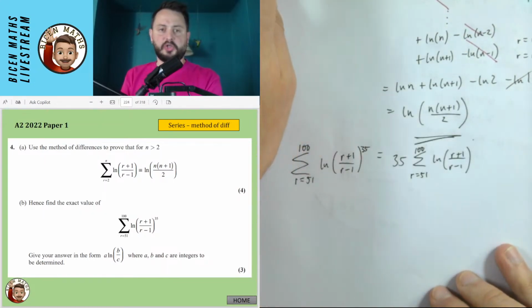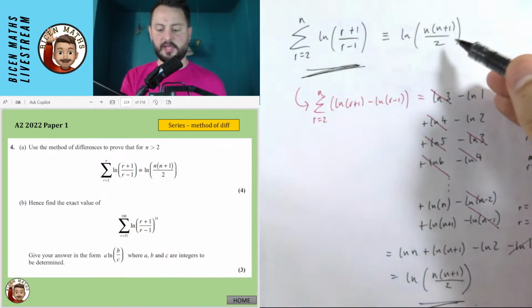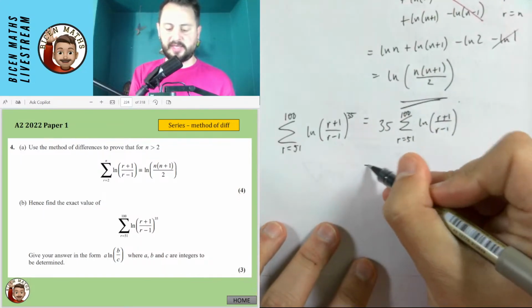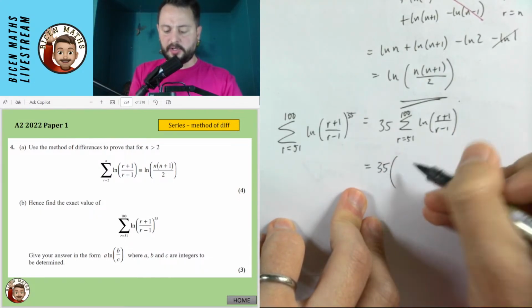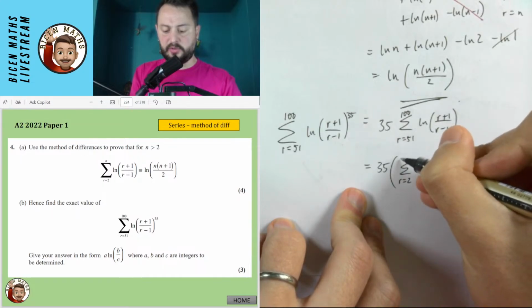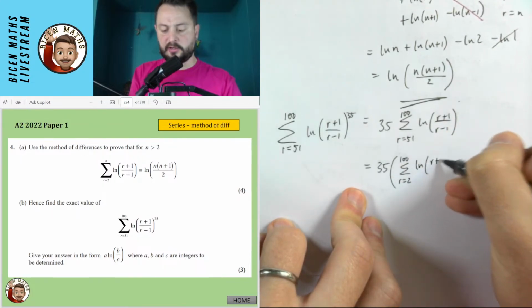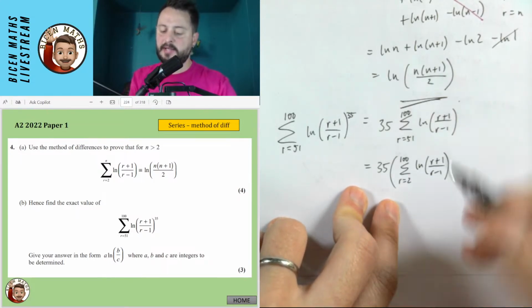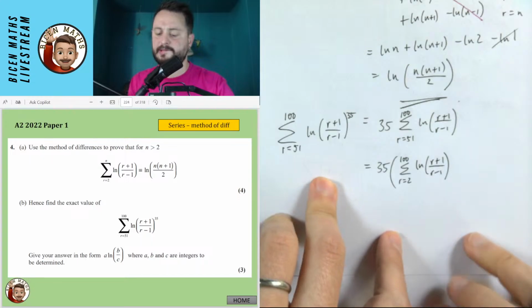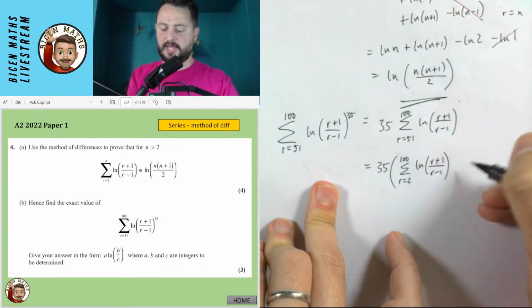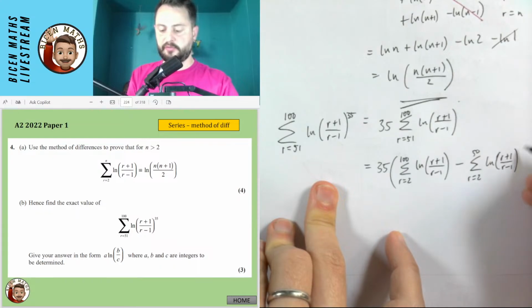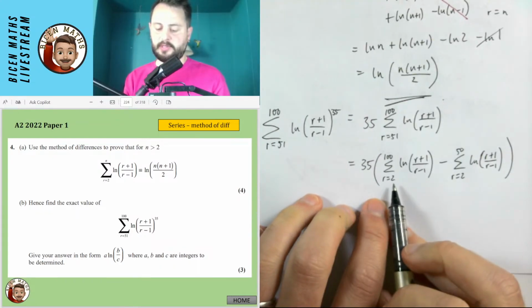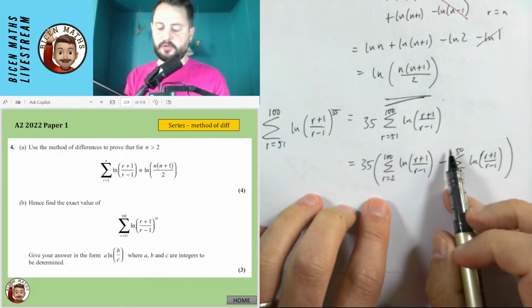And I know that from 2 to n is this formula. So I'm just going to think carefully about what I need to do for this. This would be 35 lots of, I'm going to do it from r equals 2 to 100, ln of r plus 1 over r minus 1. And I want to get rid of everything up to the 50th one. So if I want to get rid of everything up to the 50th, I'm going to have to subtract the sum from r equals 2 to 50 of ln of r plus 1 over r minus 1. And before I go about this, I want to check that works. Yeah, because that's going to go from 2 to 100 and then from 2 to 50, which will leave me